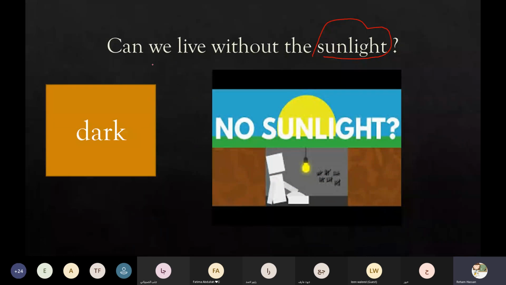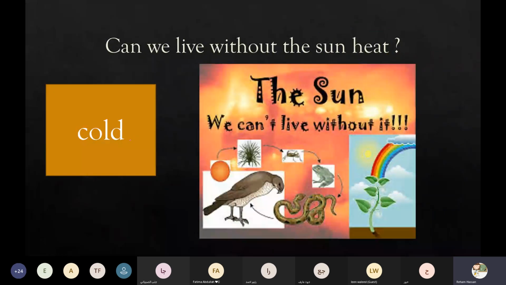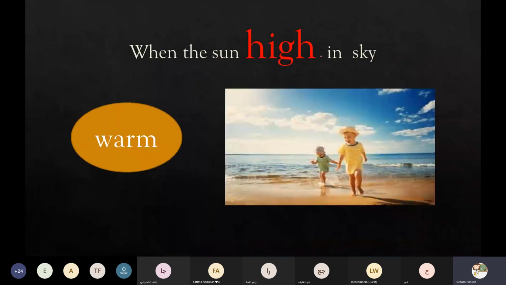Of course, no. The earth will be so dark without the sun. But can we live without the sun's heat? Of course, no. It will be so cold on the earth, and we cannot live. The plants will die and the animals will die. Also, the people cannot live without the plants and the animals. So the sun is very important for us.